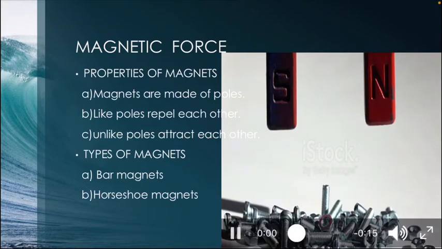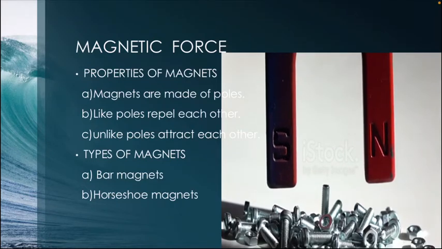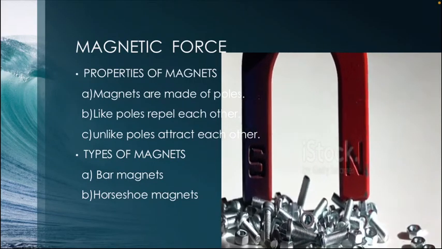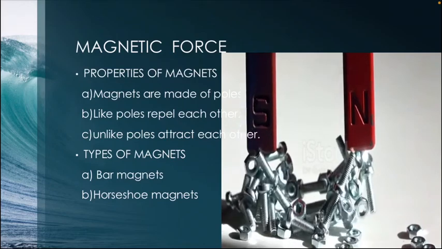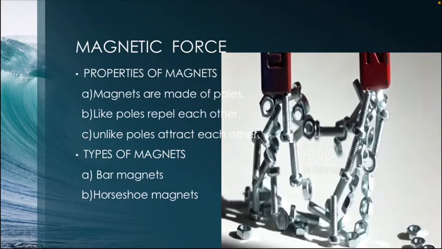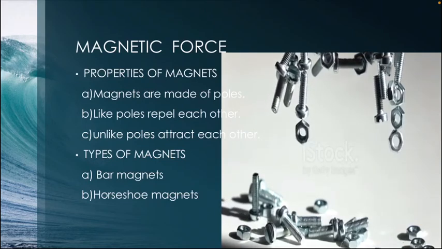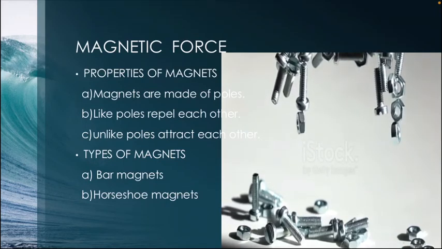Now you see in this video, here you have North Pole and South Pole. Like poles repel each other, that is, North Pole and North Pole will repel each other. Unlike poles will attract each other. Only a North Pole and South Pole will attract each other. So those are the properties of the magnet.